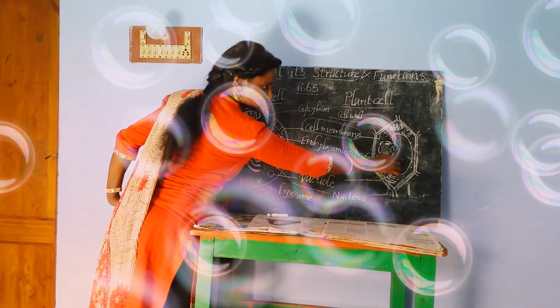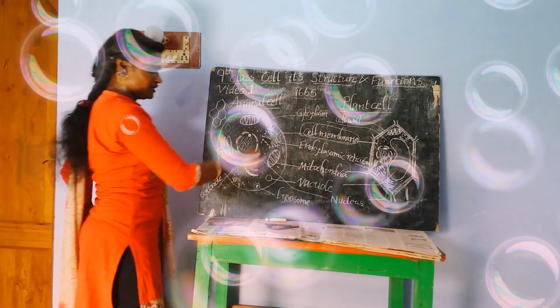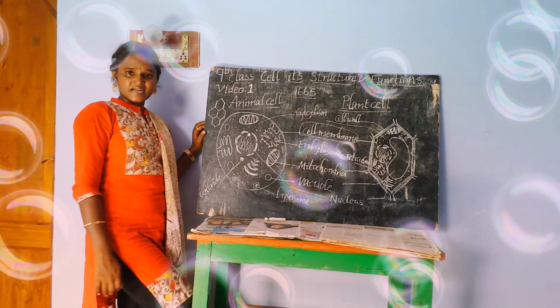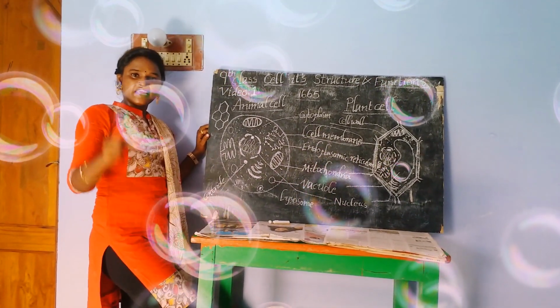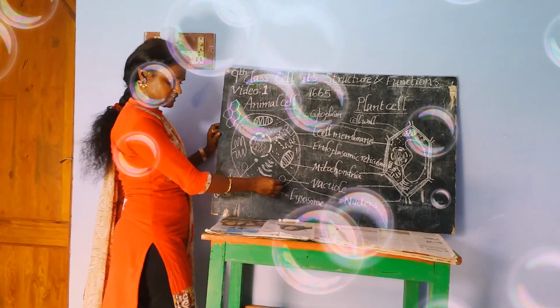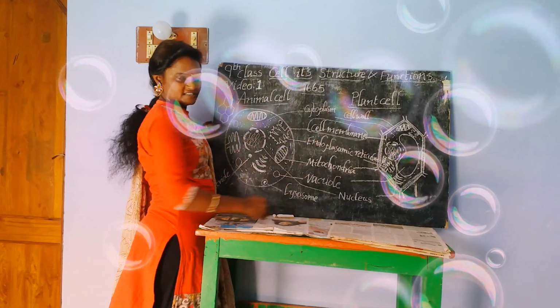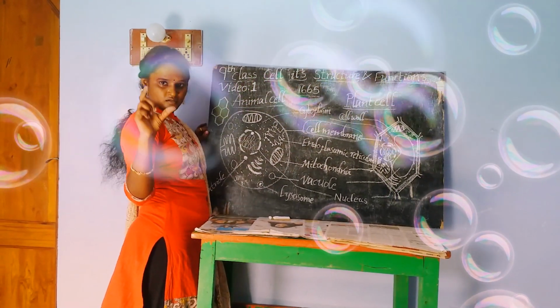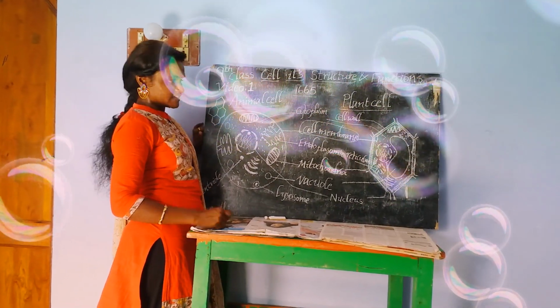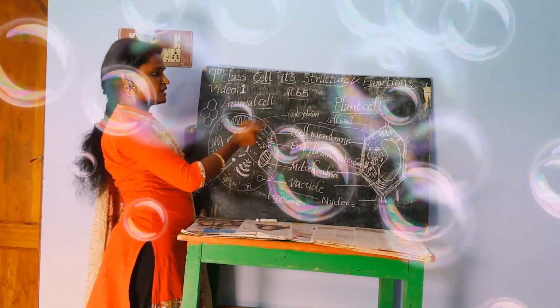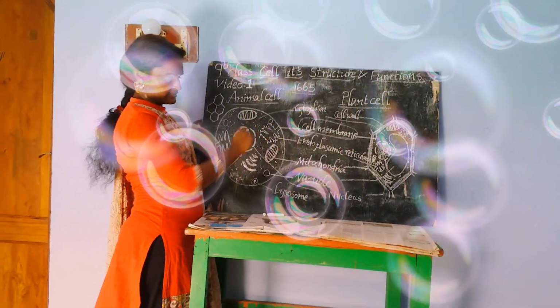It gives space to this vacuole. But here in the animal cell, it also contains vacuoles, but they are less in number and smaller in size. If you see here, the vacuole is a very small one. But in the plant cell, the vacuole is the biggest one. That's why the position of the nucleus may vary from animal cell to plant cell.